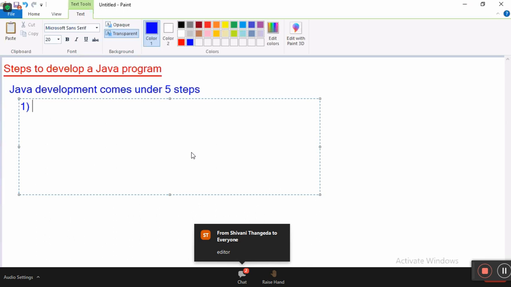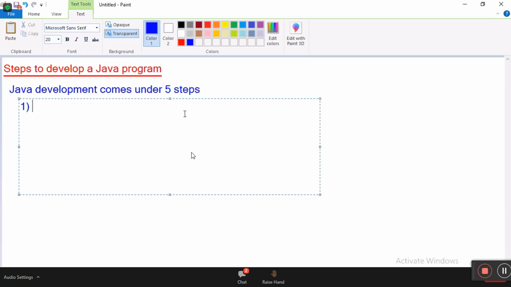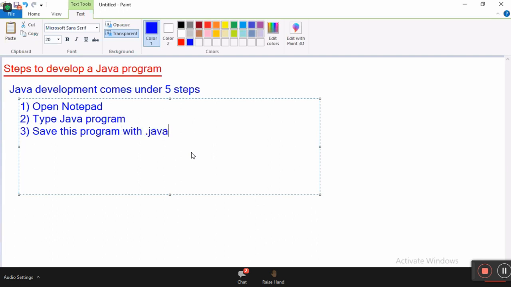In editor software, right? So the first step: open Notepad. Second step, type the Java program. Third step, save. Save this program with the .java extension.